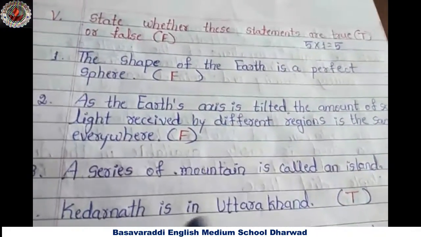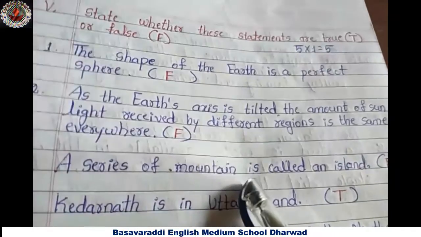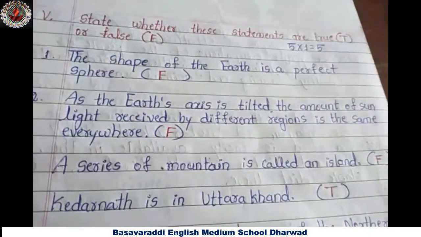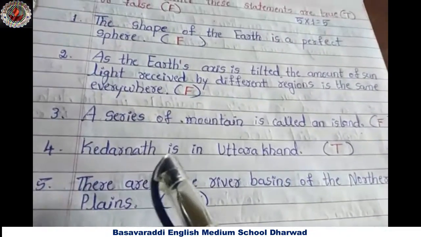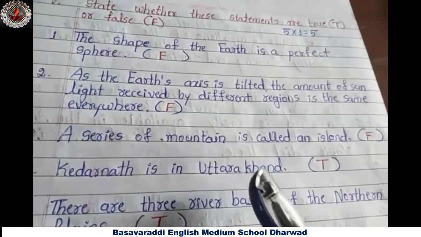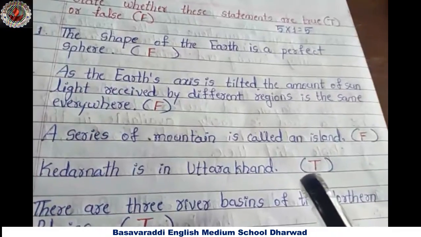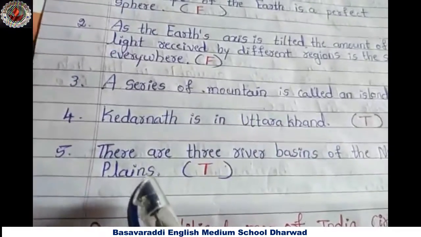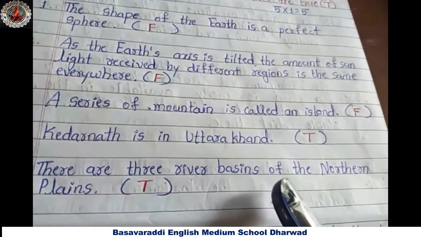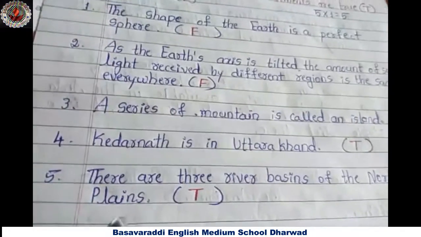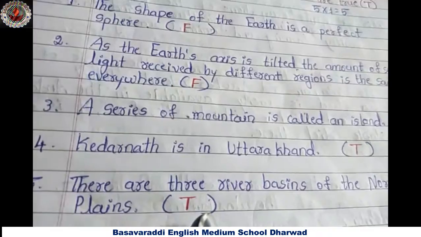Third question, a series of mountains is called an island. False. Why? Because a series of mountains is called a range. Fourth one, Kedarnath is in Uttarakhand. True. Fifth question, there are 3 river basins of the northern plains. Exactly true.